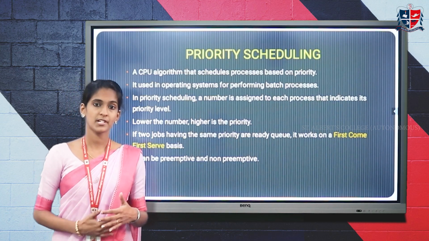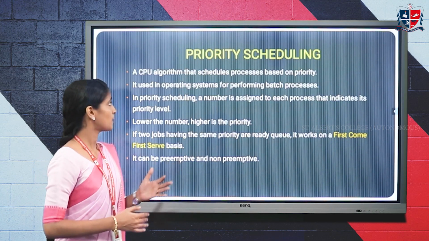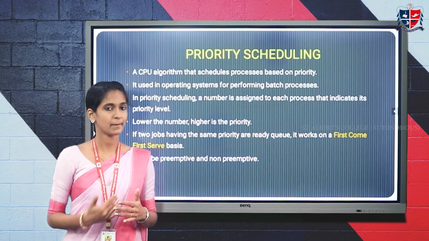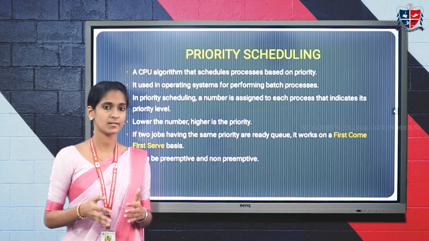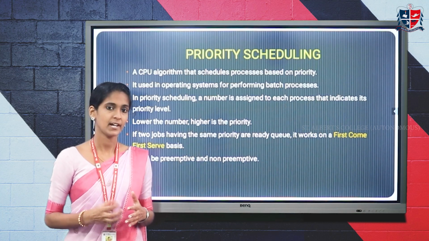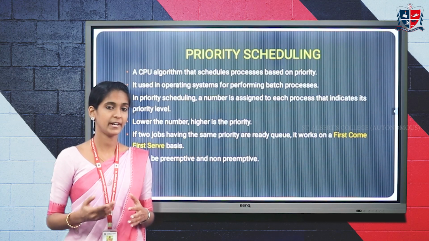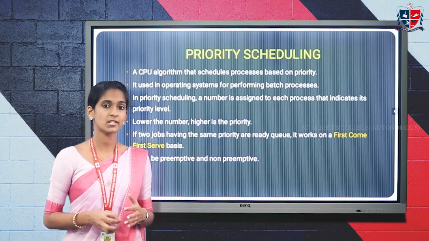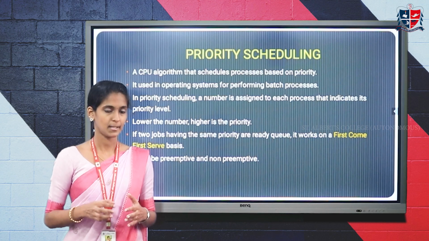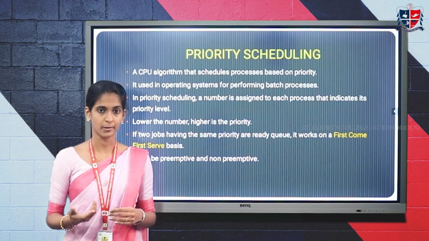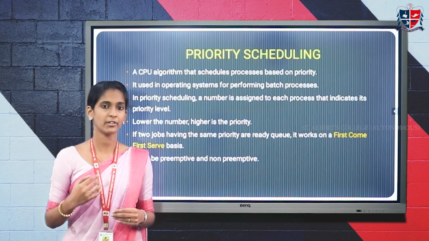The priority scheduling algorithm schedules the processes based upon priority. All the processes are assigned a number, and the number represents the priority. Commonly, the lowest number represents the highest priority. The process having the lowest number has the highest priority, so that process will be executed first.